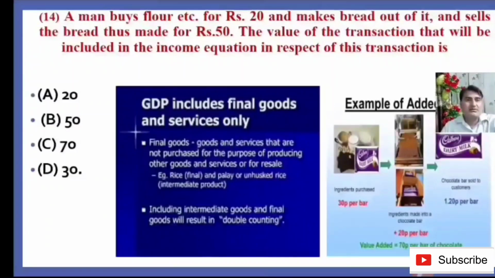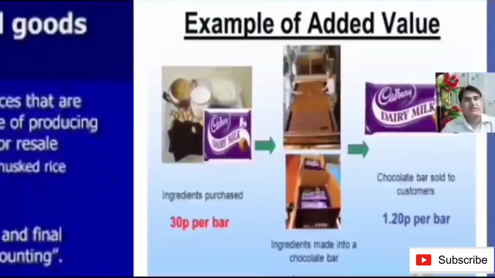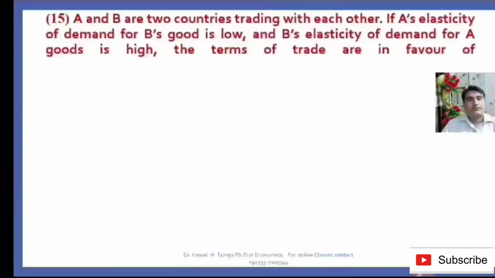You can see the example of value added: if ingredients purchased for a chocolate bar cost 30 paisa per bar, the ingredients are made into a chocolate bar, and the chocolate bar is sold to the customer for ₹1.20 per bar. So it means the final product price is 1.20. Right answer is B, because we conclude in the income equations that the final product with product method is 50.